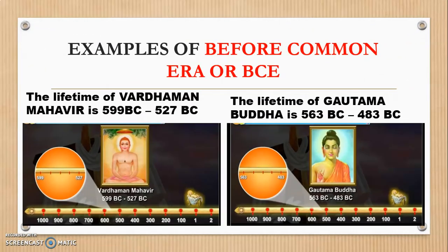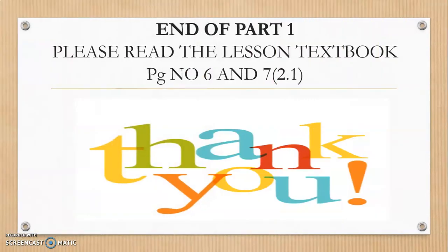Next, these two slides show you examples of before Common Era. First, you can see Vardhaman Mahavir, the Lord of the Jain people who believe in him. He was before the birth of Jesus Christ. His years are counted from his birth in 599 BC till 527 BC. Similarly, Gautam Buddha's years are counted from 563 BC to 483 BC. With this we come to the end of our topic 1, part 1.